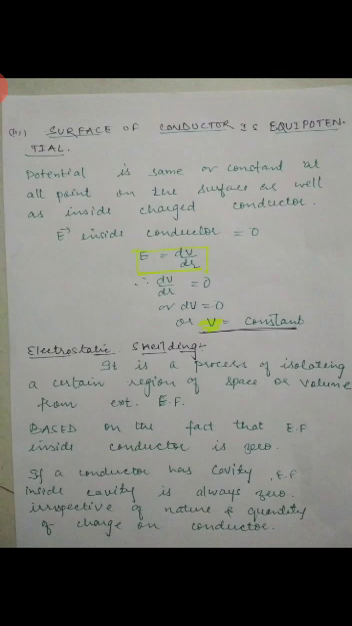If a conductor has a cavity, then electric field inside the cavity is always zero, irrespective of the nature and quantity of charge on the conductor. So just remember here the concept of electrostatic shielding, which means keeping things isolated from electric field. That is called electrostatic shielding, right?